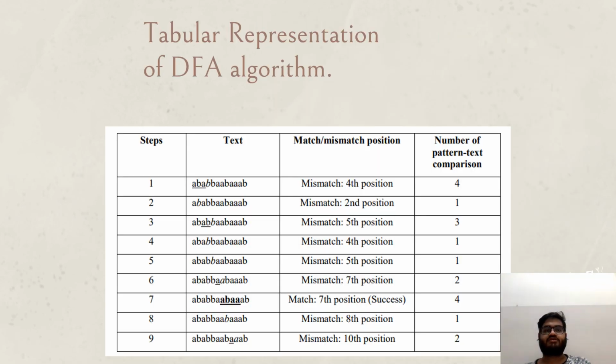Here is a string searching problem, a tabular representation using the DFA searching algorithm. This is our string and we want the pattern ABA inside our text. So we start searching from the first position of the pattern, that is A. Then if it matches with the pattern, we increment the position to B. If again it matches, then we increment to A. If again it matches, then we increment to B again.